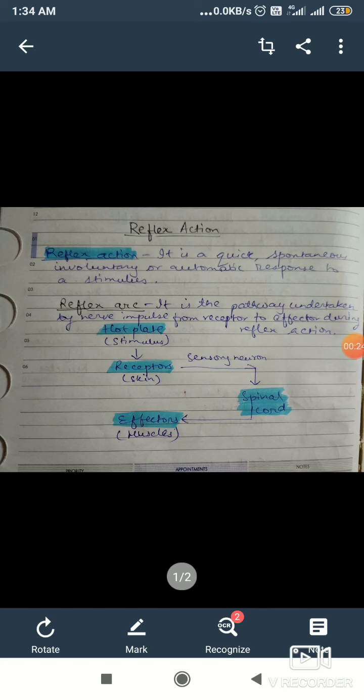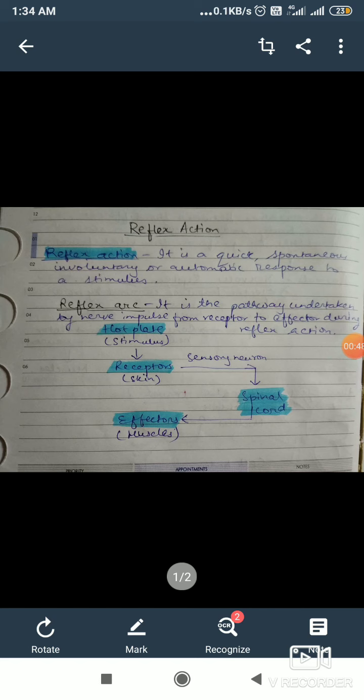A sudden or automatic response to something in the environment is known as reflex. Like we say that I jumped out of the bus reflexly, or I pulled my hand from the flame reflexly, or I am so hungry that my mouth started watering reflexly.